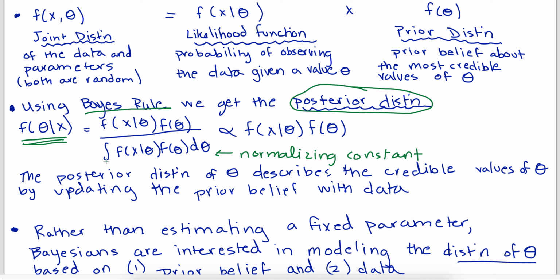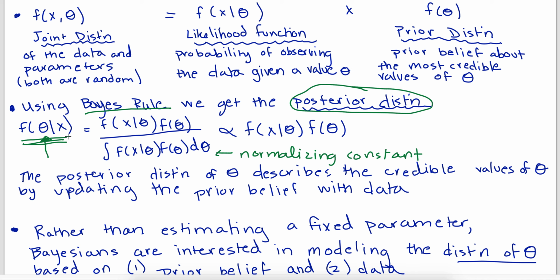All right, why is this posterior distribution of interest? Well, remember, if you're a Bayesian, you're interested in theta. What's the distribution of theta? It's not a fixed value. It has a distribution. Some values of the parameter are more realistic or credible than others, given a particular set of data.